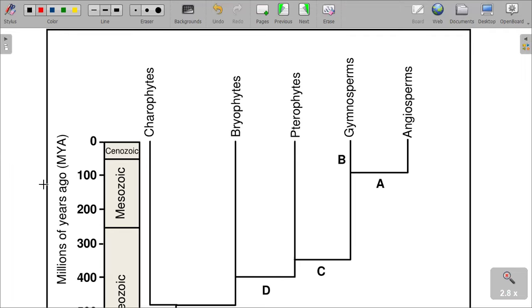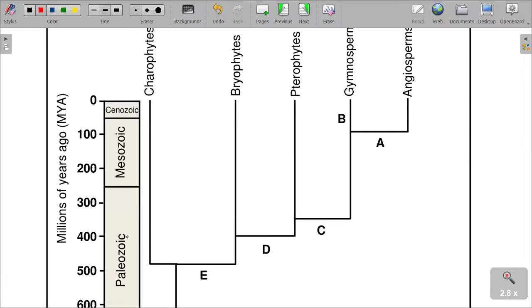You see the Paleozoic, it is every plant that is coming in this time. We have one, two, three, and four.